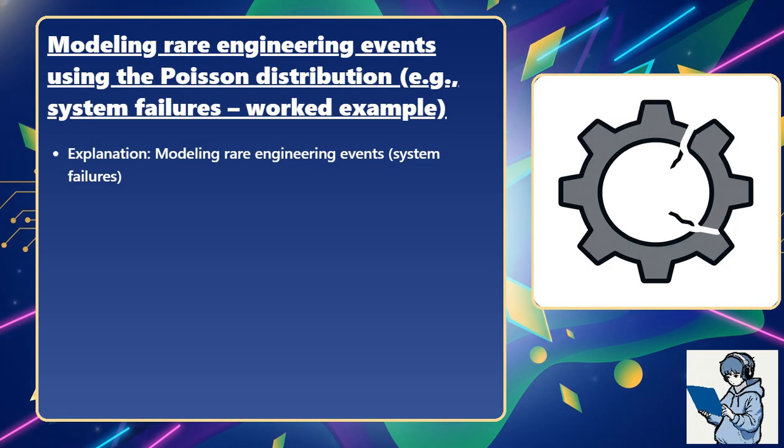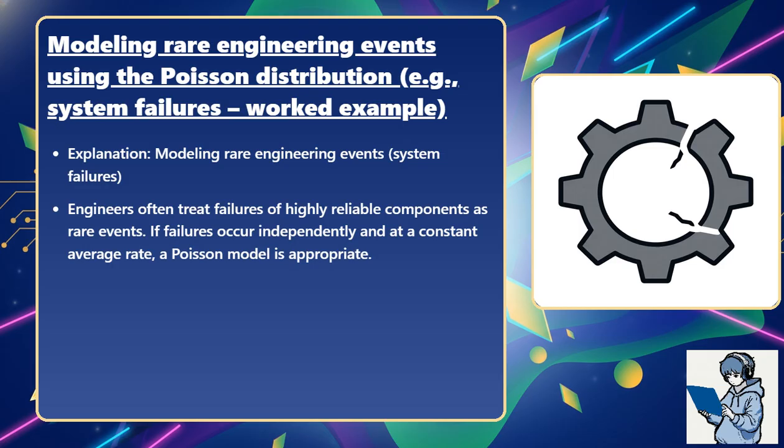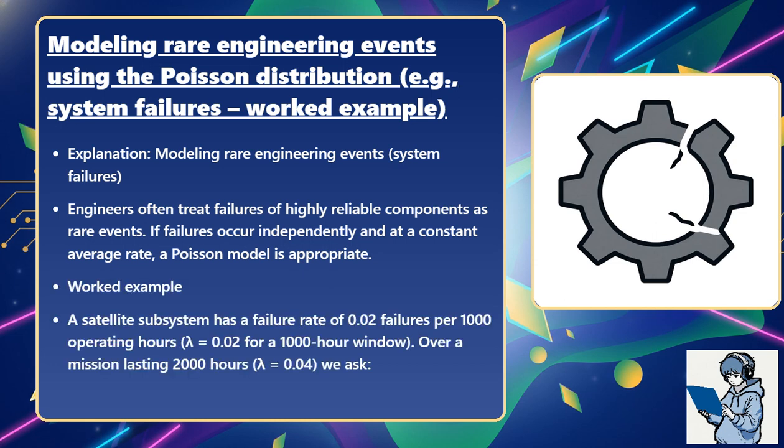Explanation: modeling rare engineering events, system failures. Engineers often treat failures of highly reliable components as rare events. If failures occur independently and at a constant average rate, a Poisson model is appropriate. Worked example. A satellite subsystem has a failure rate of 0.02 failures per 1,000 operating hours, λ = 0.02 for a 1,000-hour window. Over a mission lasting 2,000 hours, λ = 0.04, we ask: